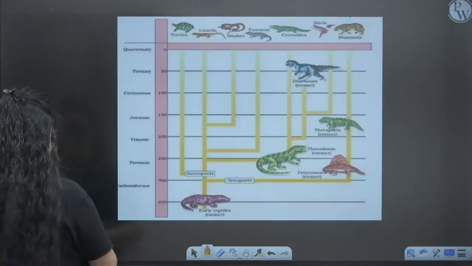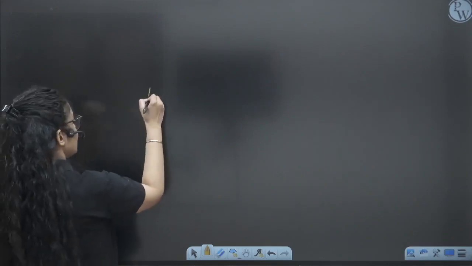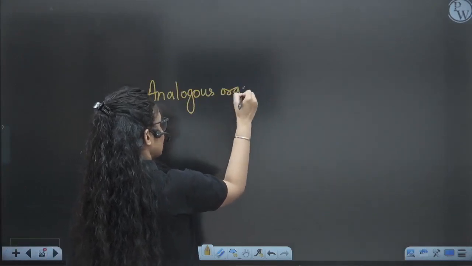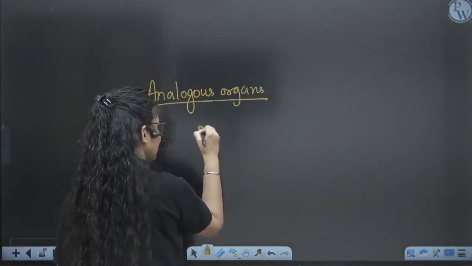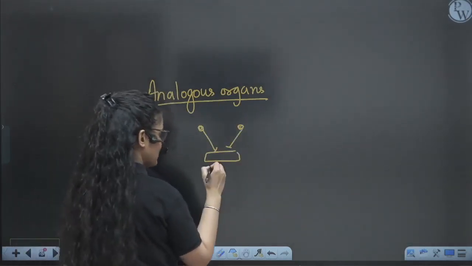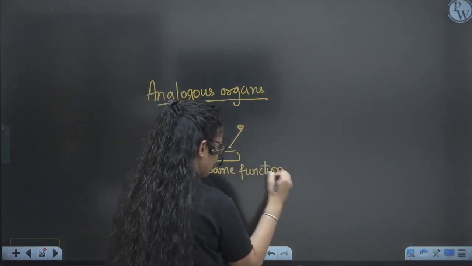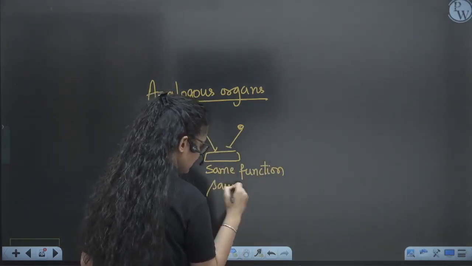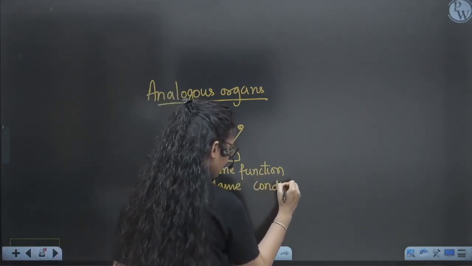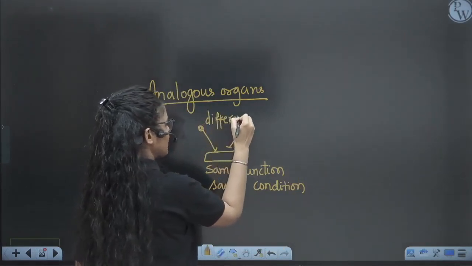Next is the analogous. When we talk about analogous organs, what is it? Analogous organs means having different origin but facing the same environmental condition, hence they have the same function. Same function because they are living in the same environment, facing the same condition, and they have different origin. They don't have a similar origin.